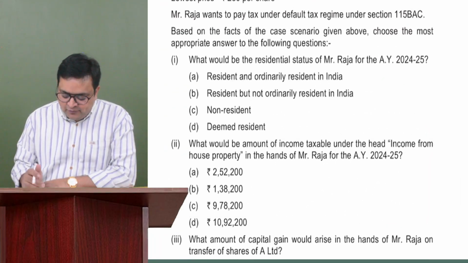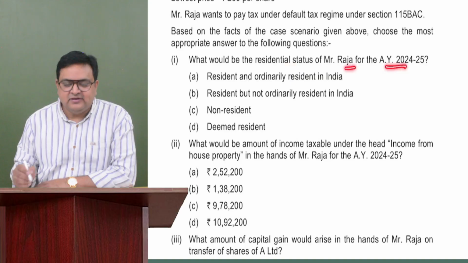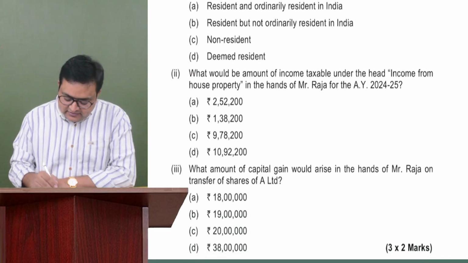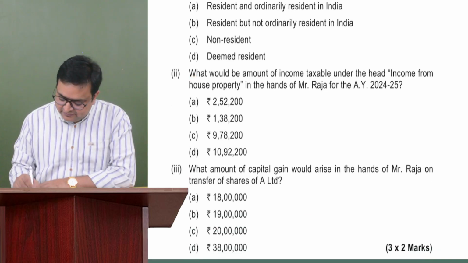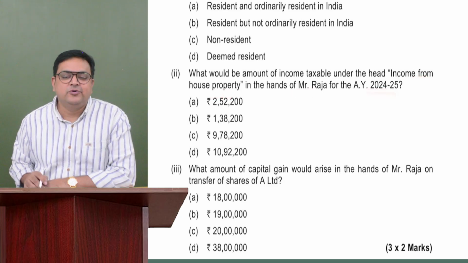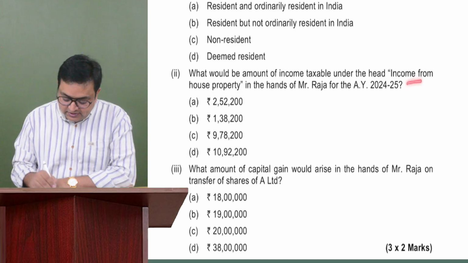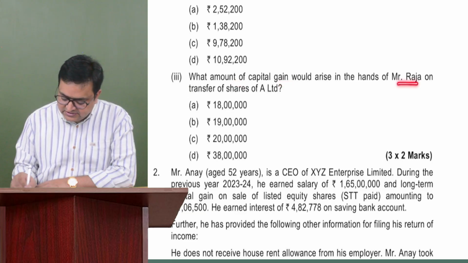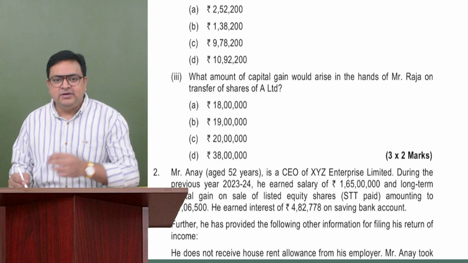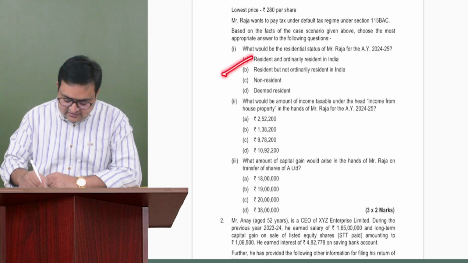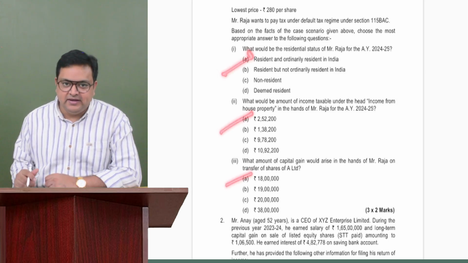It says, what would be the residential status of Mr. Raja for this assessment year? So the first question is regarding the determination of residential status. The second asks, what would be the amount of income tax payable under the head income from house property in the hands of Mr. Raja for assessment year 24-25? Here we need to compute the income from house property. The third asks, what would be the amount of capital gain arising in the hands of Mr. Raja on transfer of shares of A Limited? He must have transferred some shares, and they are asking about the capital gain. So three questions: residential status, house property income, and capital gains.